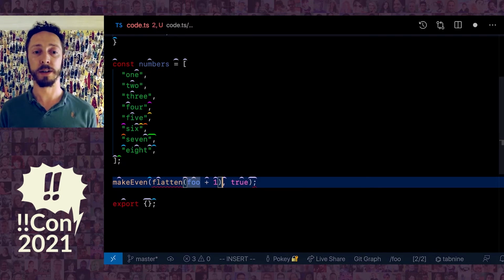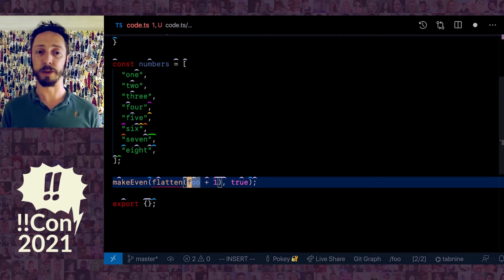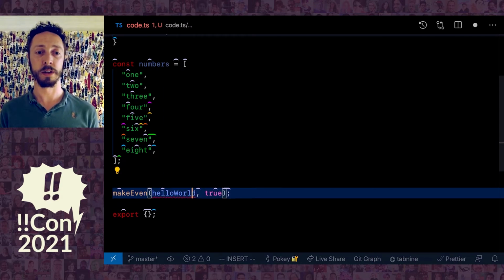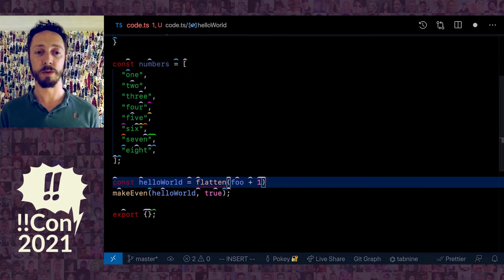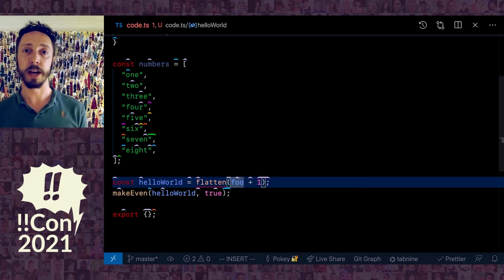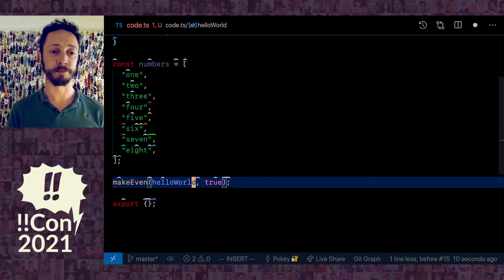So flatten. Okay, I wrapped it in a function call, and then I wanted to go and extract that function call as a new variable. So let's grab that, call it hello world, const hello world equals, and then I paste that. Okay, so let me try that again by voice.